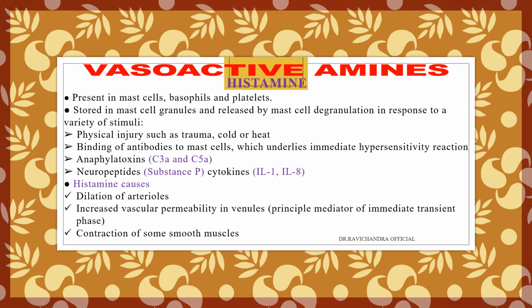Now, what will this histamine cause? Histamine will cause dilatation of the arterioles, increased vascular permeability in venules. It is the principal mediator of the immediate transient phase, and it will contract the smooth muscles. So, histamine mainly causes three functions. One is arteriolar dilatation, increased vascular permeability in venules, and contraction of some smooth muscles.